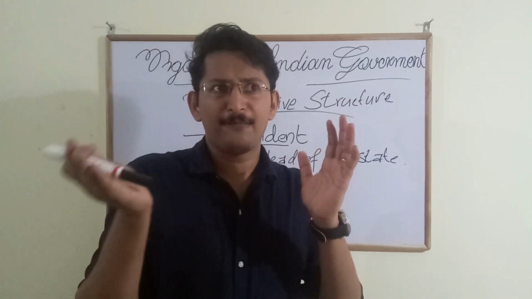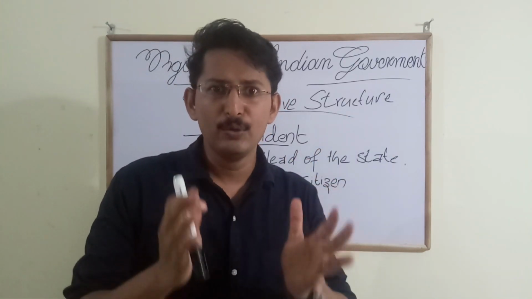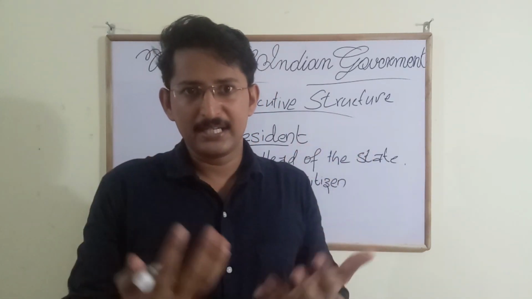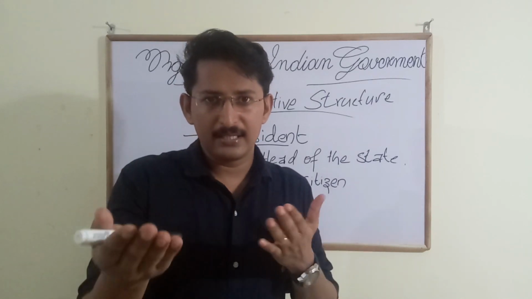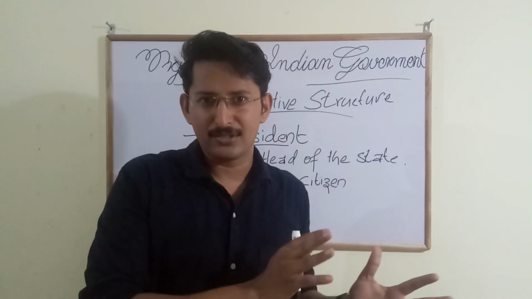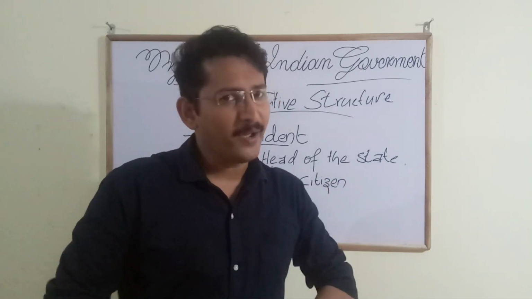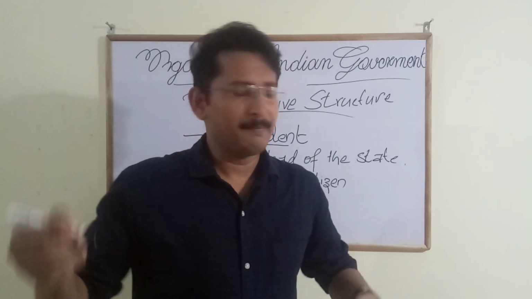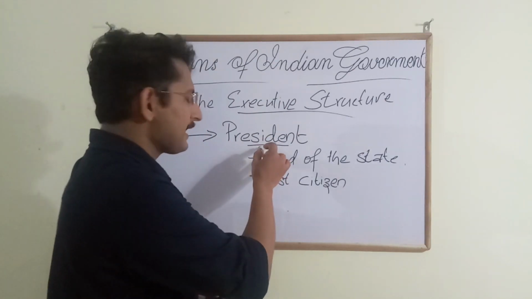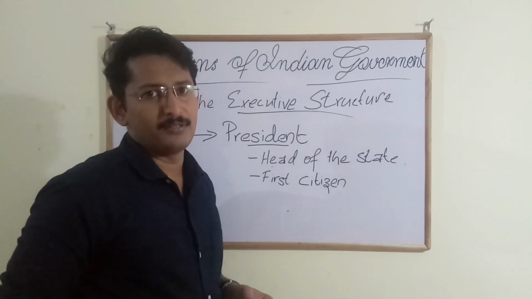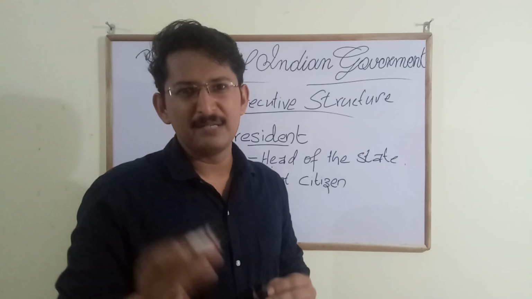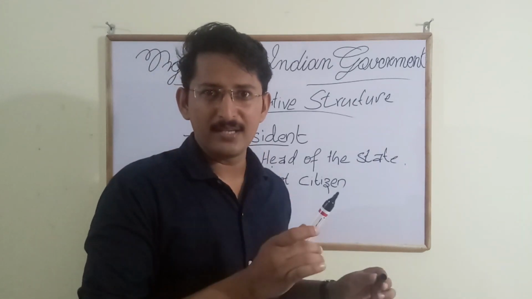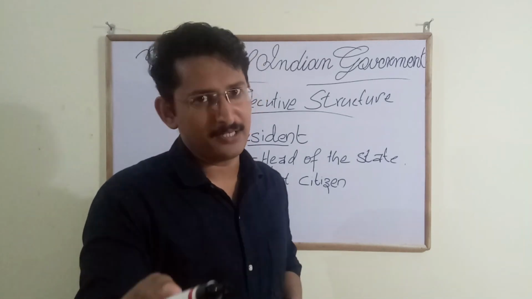In the first session I gave you an example regarding the government, taking that government into a classroom or a school, right? I hope you remember that. See here, the president is just like the principal in the school. Though the principal is the head of the school, you don't see him always executing things in your classroom.